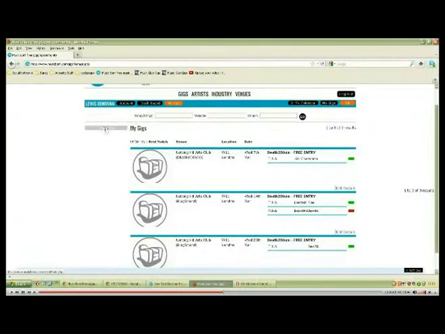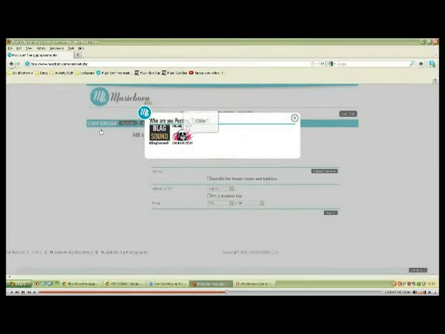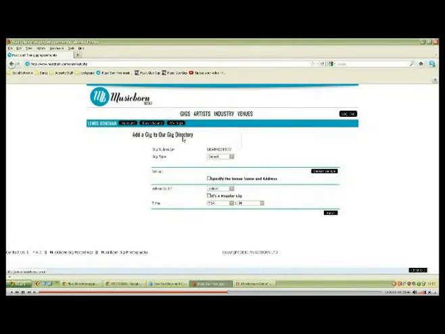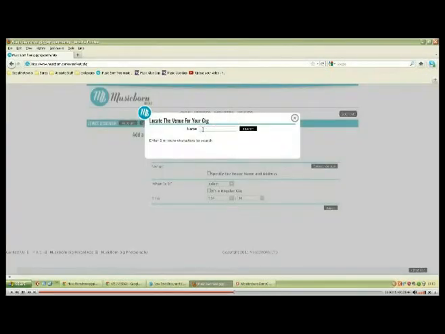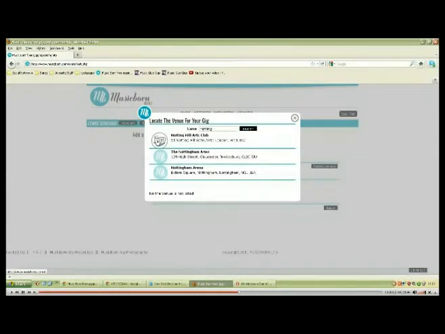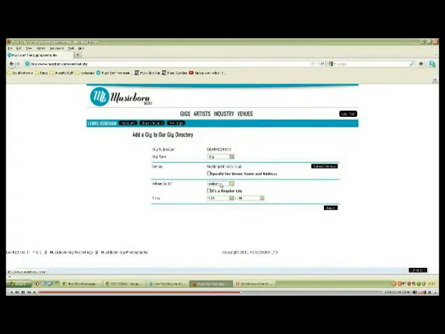So, let's post a gig. Let's start from scratch. So it'll be for Death2Disco. This one's at Not in the Arts Club. Type in the venue. We've got a lot on here, so it should find it straight away. There you go, Not in the Arts Club. When is it? Let's go straight away for next Wednesday's one. That'd be the 15th. Time, doors, 7 o'clock.